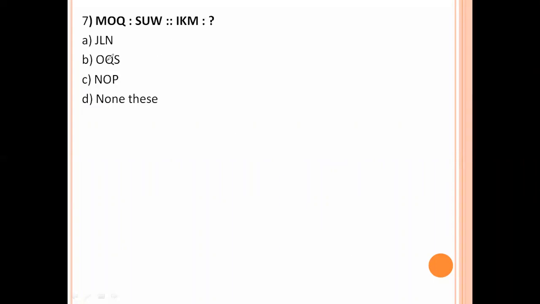Now here we see M is 13, S is 19, I is 9. 13 plus 6, 19. 9 plus 6, 15. 15 means O. So only one word starts with O. So option number B is the right answer.